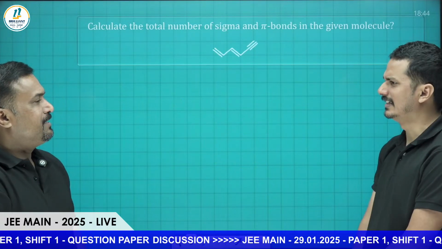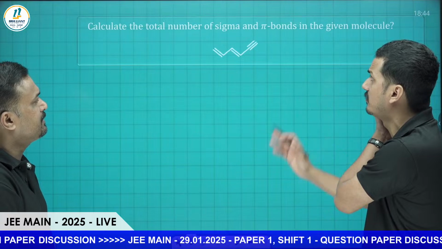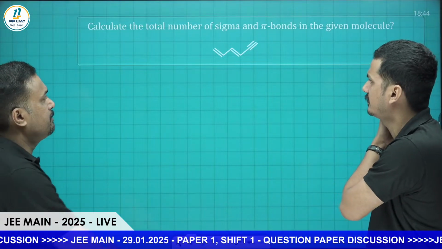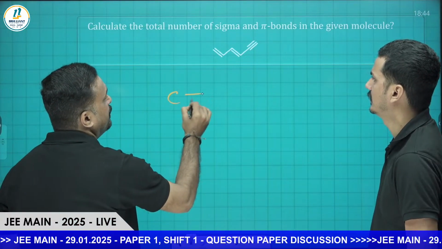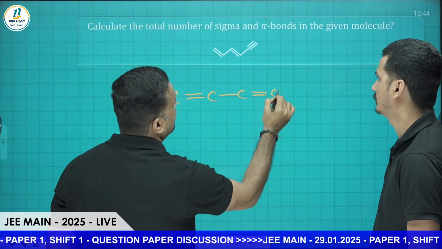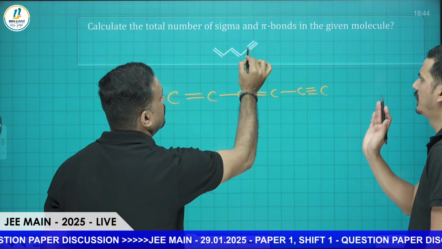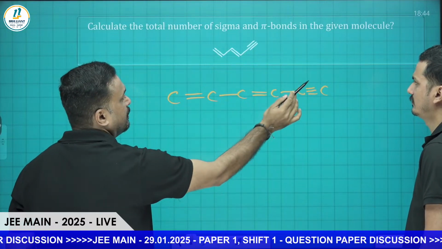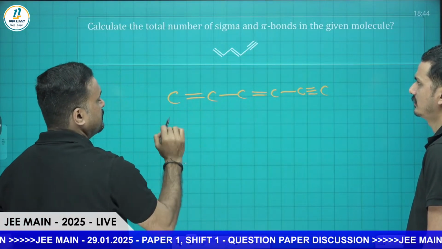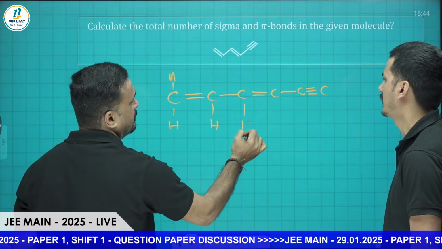This is the easiest question, everyone can solve it. They simply have to count the number of sigma and pi bonds. So carbon double bond carbon, then a single bond, CH, carbon double bond carbon, then carbon triple bond carbon. Then we have to fill in the hydrogens: 1, 2, 3, 4, 5, 6. Here one hydrogen, here one hydrogen.